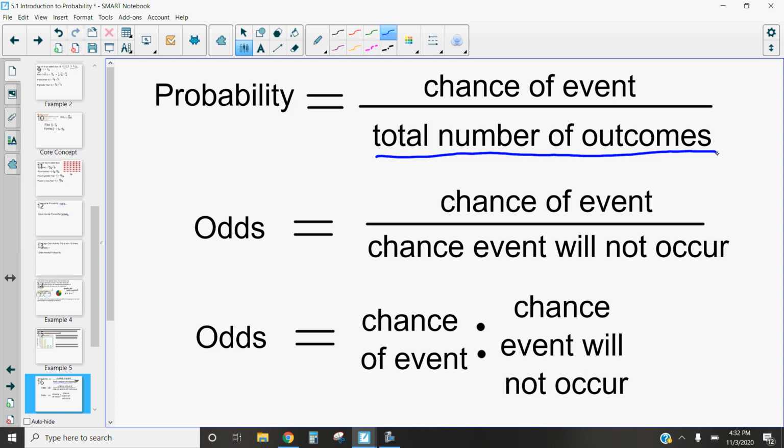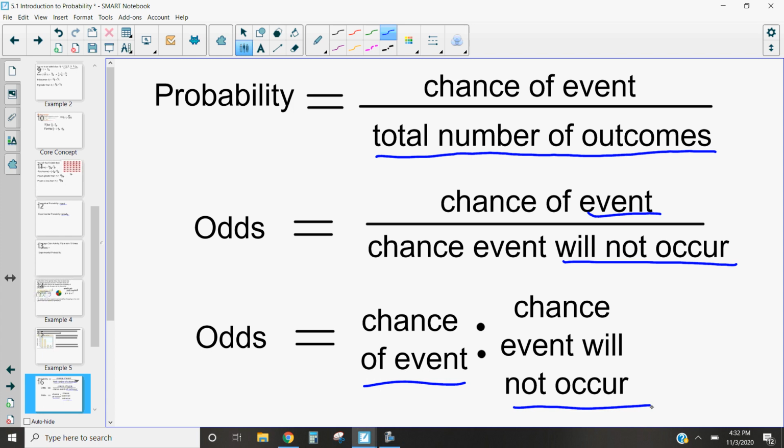Now, odds is different because it's looking at the chance the event occurs compared to the chance it doesn't occur. Instead of writing it as a fraction, we typically write it as a ratio, where it's the chance it occurs to the chance it doesn't occur. And we often see odds when it comes to betting on things like sports or horse racing, stuff along those lines. So we would hear, you have a 1 in 4 odds of winning.